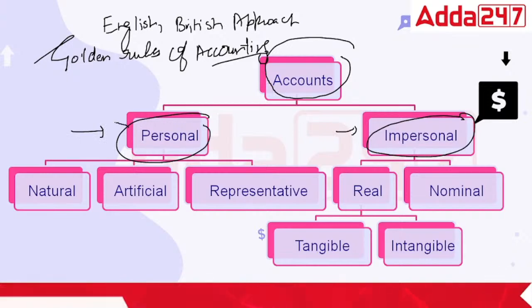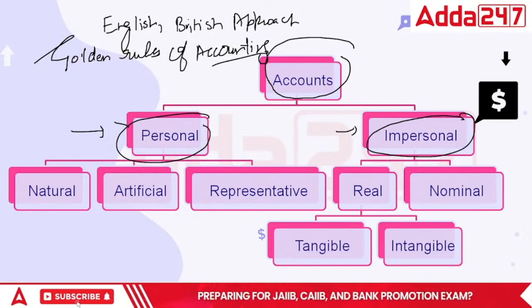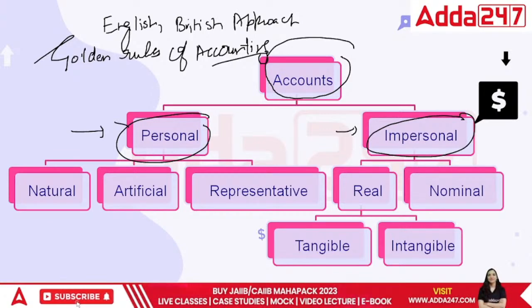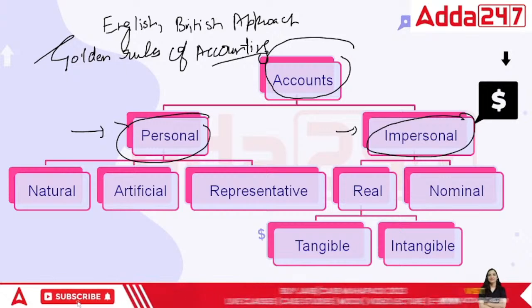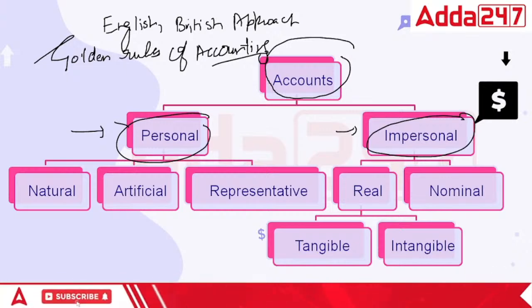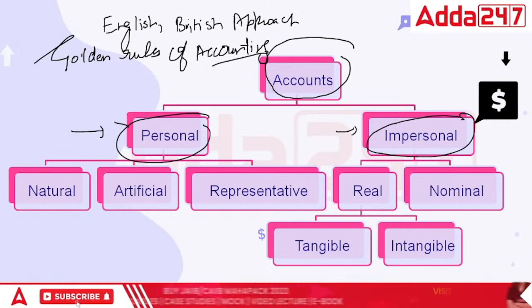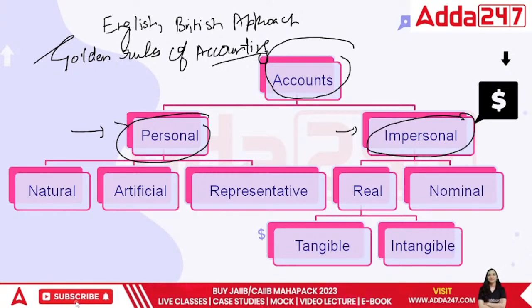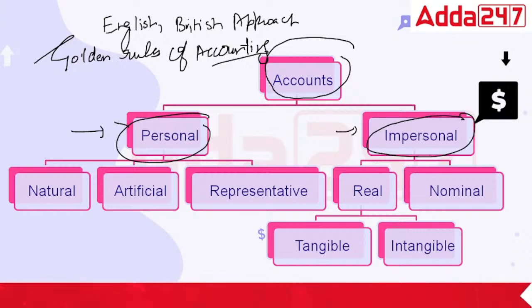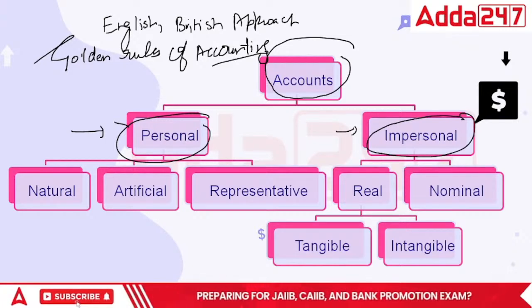Personal relates to the persons themselves, a living person, and it will also include a partnership and even a company, because they are also considered as a person. They may not be individuals, but they are still persons because we do business with the company.